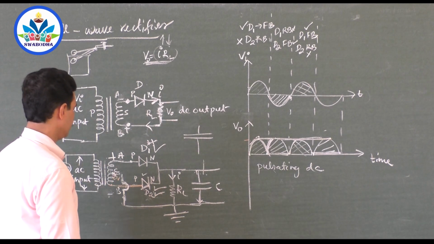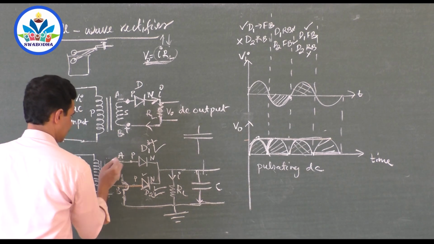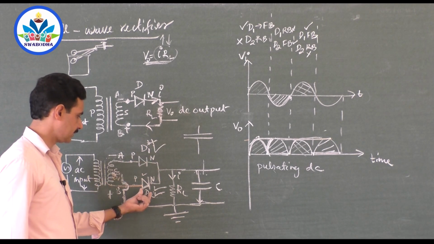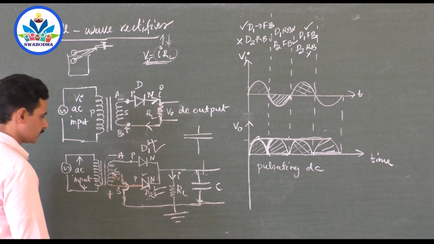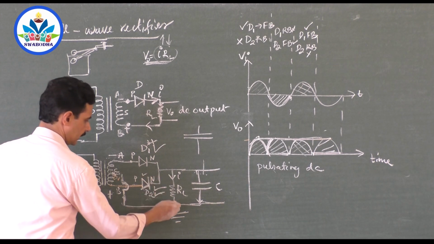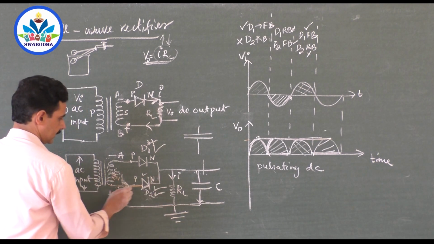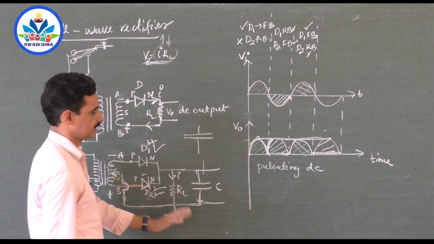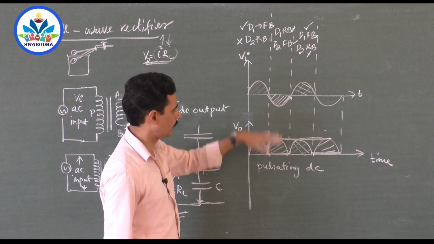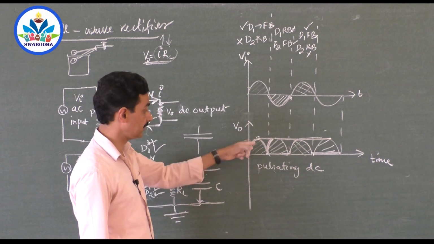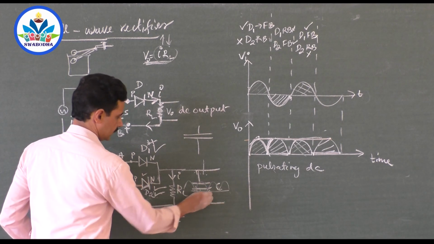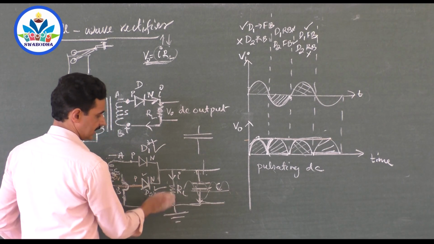Okay. During the negative half cycle of the input AC, A is negative, B is positive, D1 is reverse biased, D2 is forward biased. Current flows through D2, load and C, like this. So current flows through the load resistor in the same direction. So we should put this half above in the same direction itself in the output, because this voltage will be like this only. It cannot be negative because the direction of current will be in the same direction.